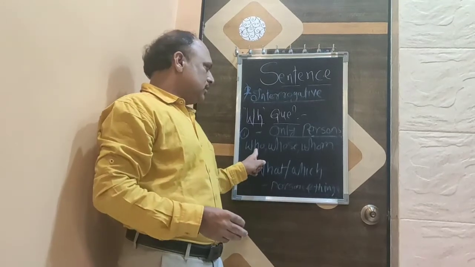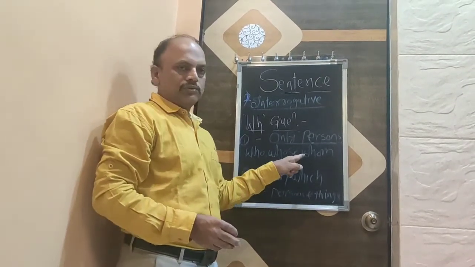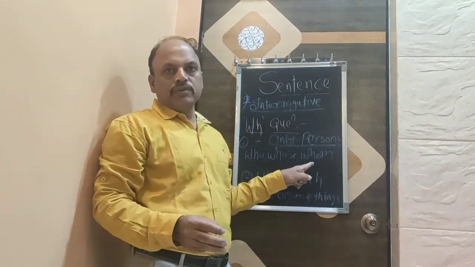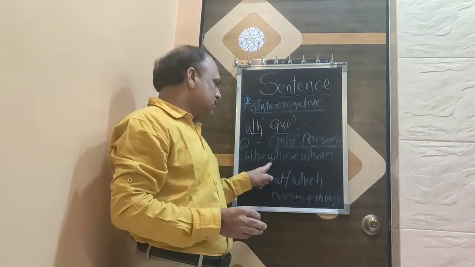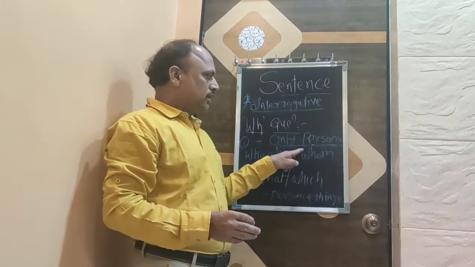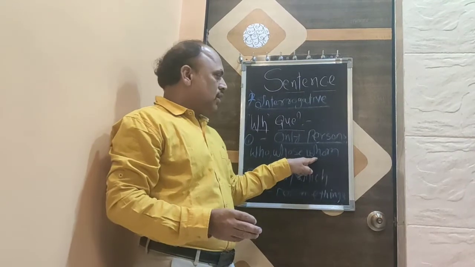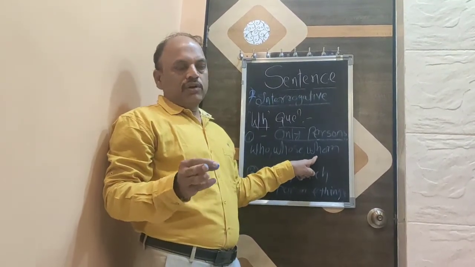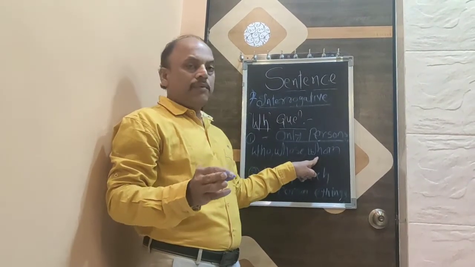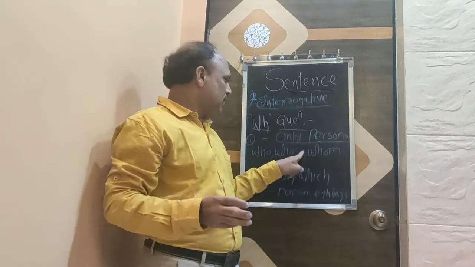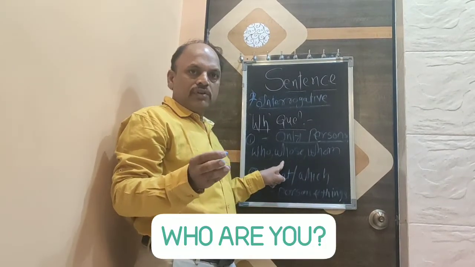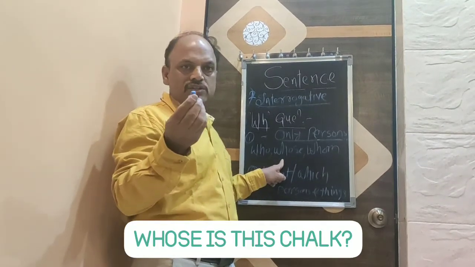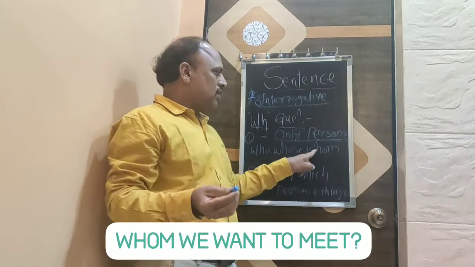Friends, these three pronouns will help us to form interrogative sentences. Who, whose, and whom are used only for persons. For example, who are you? Whose is this chalk?